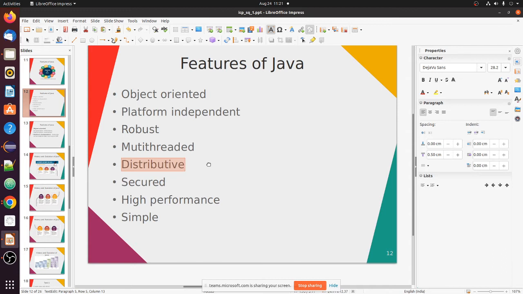Okay, secure. Why is this secure? Why can a program written in Java be called secure? What kind of security do you need while writing a program? Are you listening? Yes, sir. What can be a major threat while writing a program?